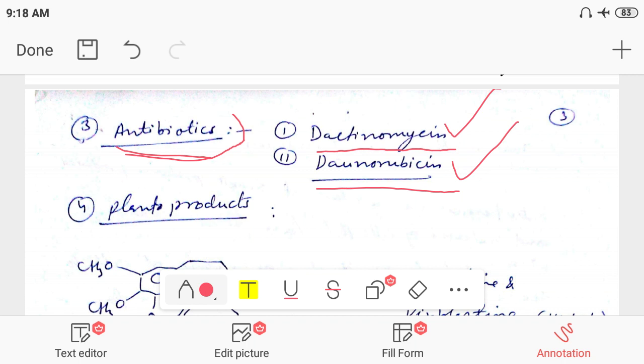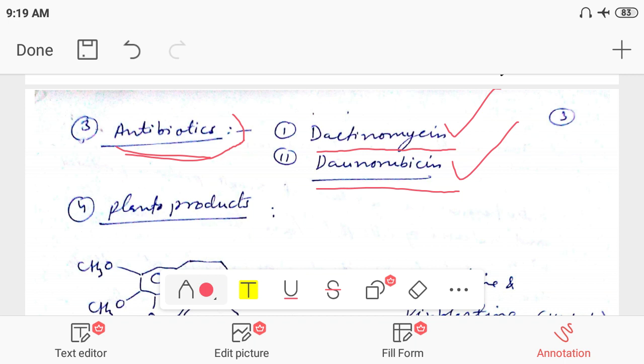So these antibiotics may inhibit DNA synthesis in the cancerous cells and may be very much effective. Dactinomycin and doxorubicin have a complex structure, so we are not discussing its chemistry here.